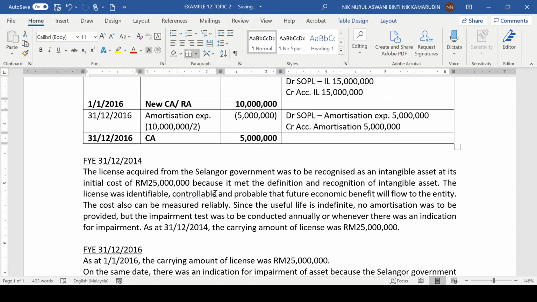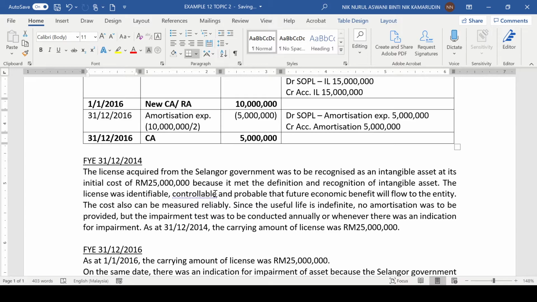The license was identifiable, controllable, and probable that future economic benefit will flow to the entity. The cost also can be measured reliably. Since the useful life is indefinite, no amortization was to be provided, but the impairment test was to be conducted annually or whenever there was an indication for impairment. As at 31st December 2014, the carrying amount of the license was 25 million.